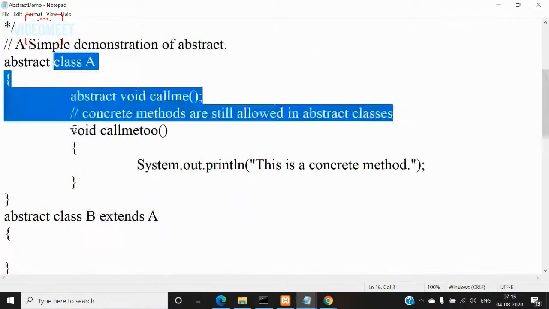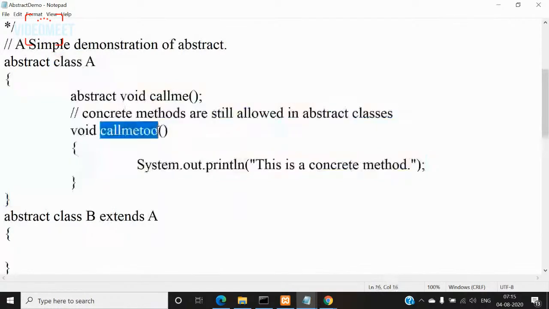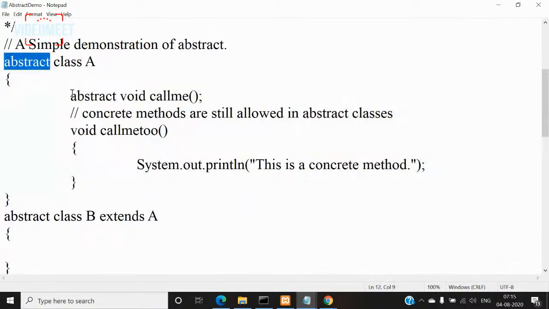class A is containing two methods. First method is call me, second method is call me too. Right? Even though there are two methods, only one of them is an abstract method. Even if one of the methods is abstract, you must qualify the class in which that method is defined also as abstract. So this is mandatory.